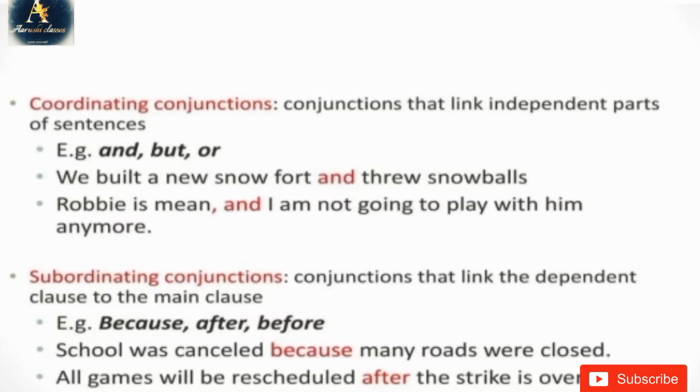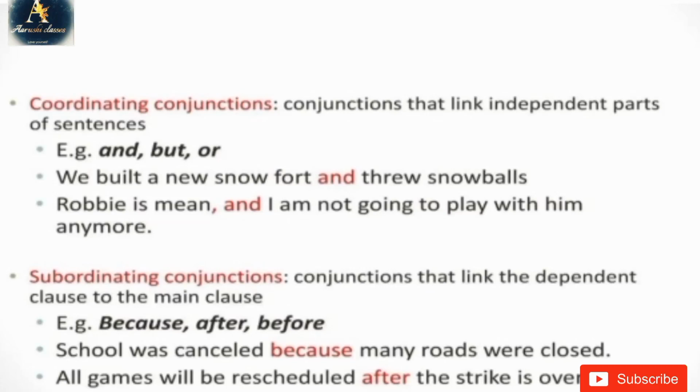Now, coordinating conjunctions are conjunctions that link independent parts of sentences. Let me tell you an example. The examples are and, but, or. Now, here is a simple sentence for you guys to understand it more easily: we built a new snow fort and 3 snowballs. Here, you guys can see that both parts are making sense.